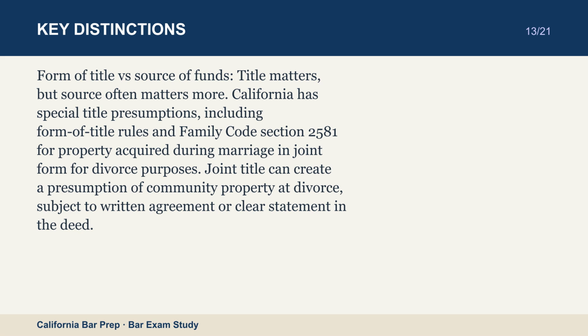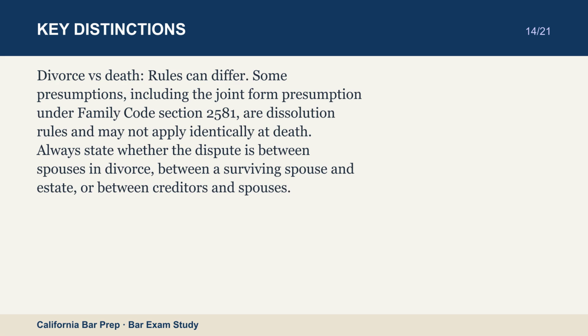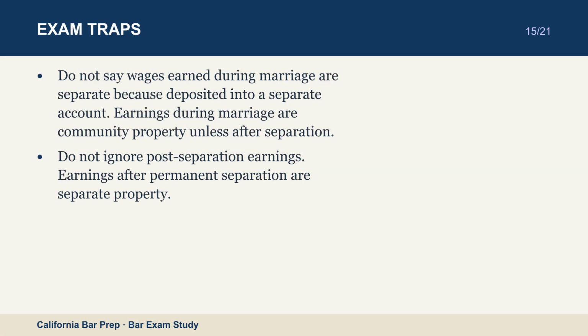Some presumptions, including the joint form presumption under Family Code Section 2581, are dissolution rules and may not apply identically at death. Always state whether the dispute is between spouses in divorce, between a surviving spouse and estate, or between creditors and spouses. Do not say wages earned during marriage are separate because deposited into a separate account. Earnings during marriage are community property unless after separation. Do not ignore post-separation earnings. Earnings after permanent separation are separate property.